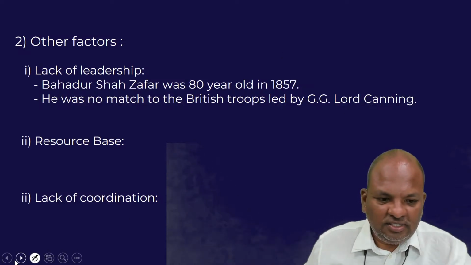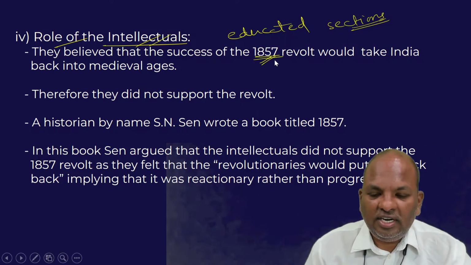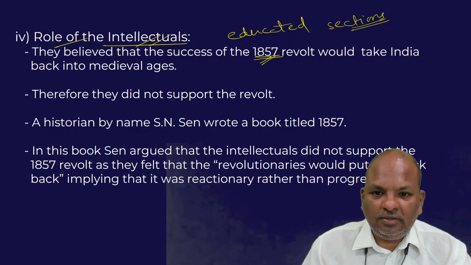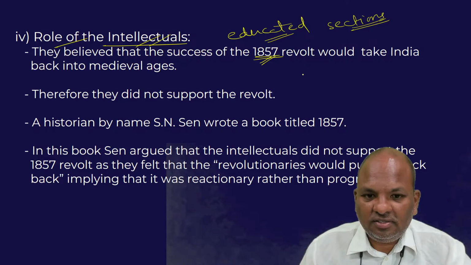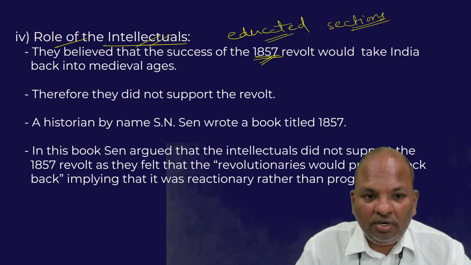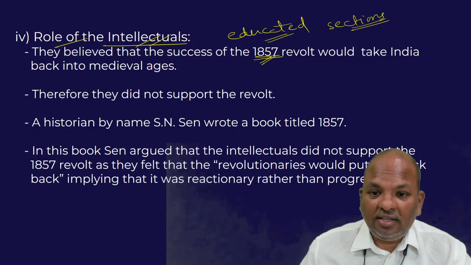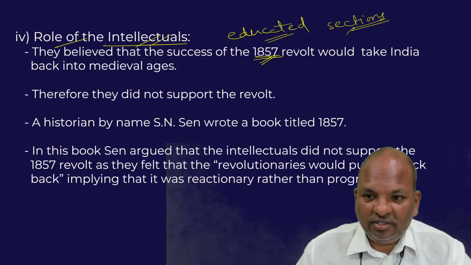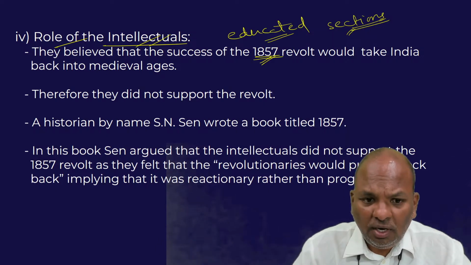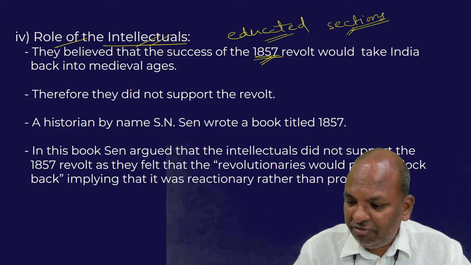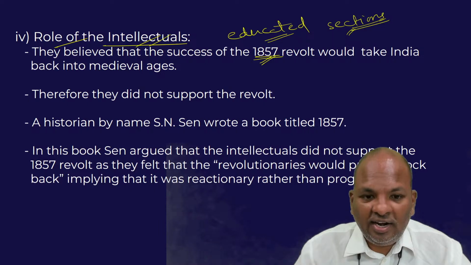They were Indians only, but these educated Indians did not support the sepoys during the 1857 revolt, because they were convinced that the modernization of India is possible only under the British rule. That was their firm belief.